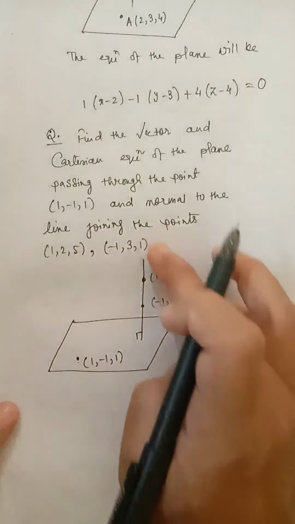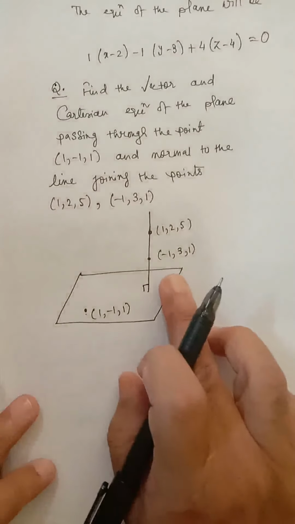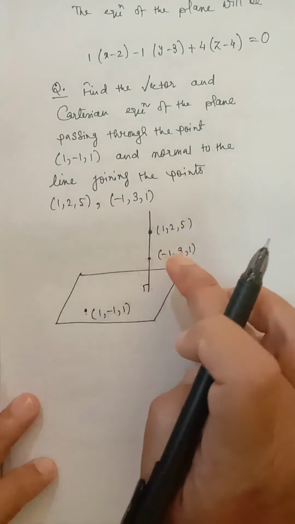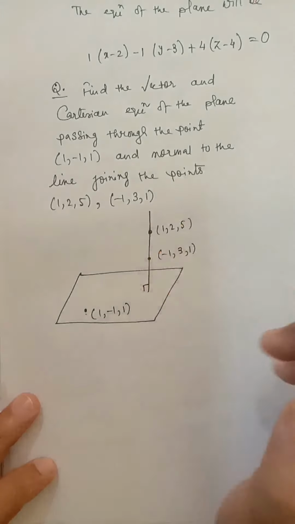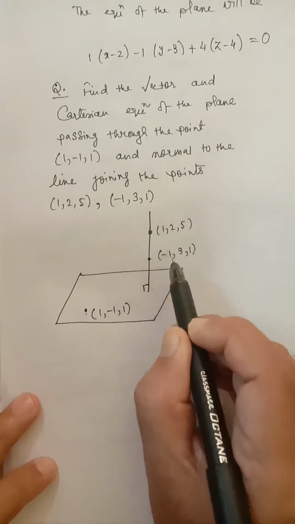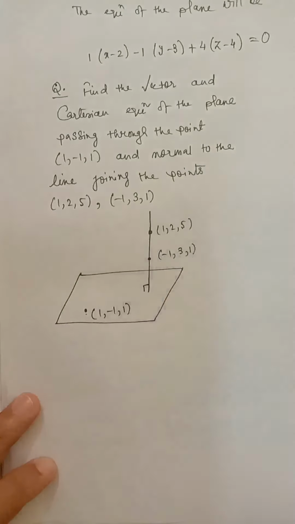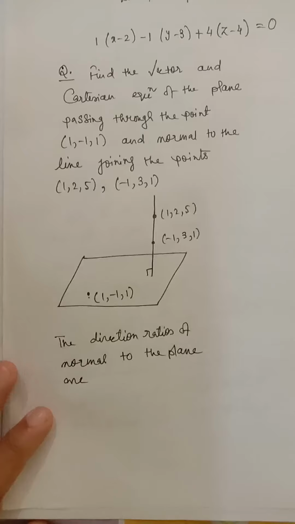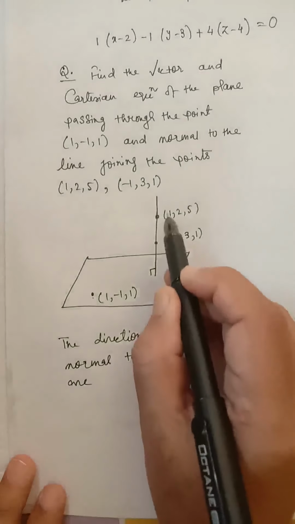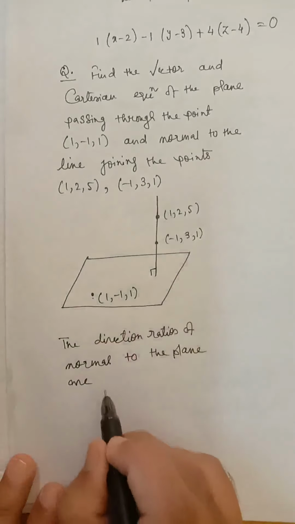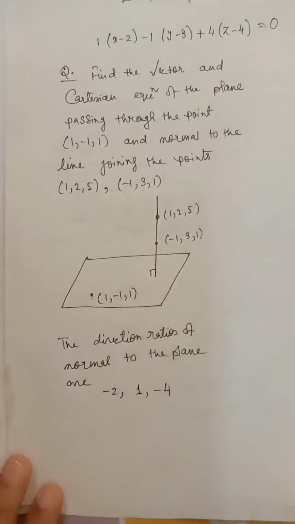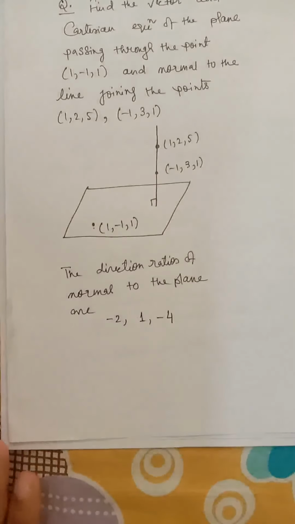Now we know the direction ratios of a line which passes through two given points are x2 minus x1, y2 minus y1, z2 minus z1. If we consider this point as x1, y1, z1 and this point as x2, y2, z2, we can write the direction ratios of the normal to the plane as x2 minus x1, and so on. This minus this will be minus 2, 1, and minus 4. The direction ratios of the normal to the plane are these.